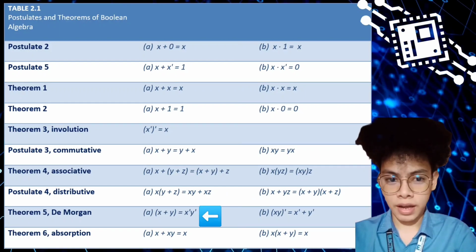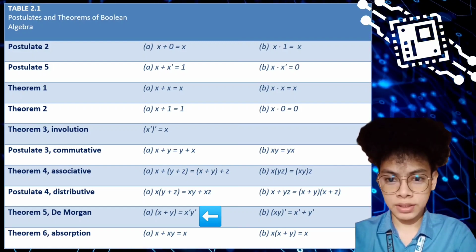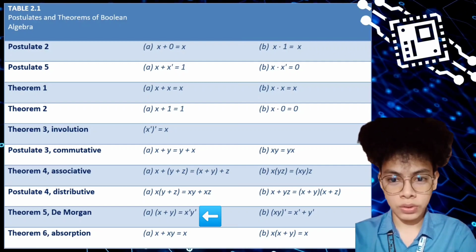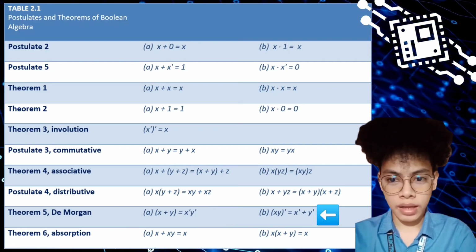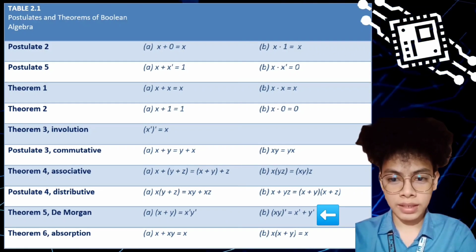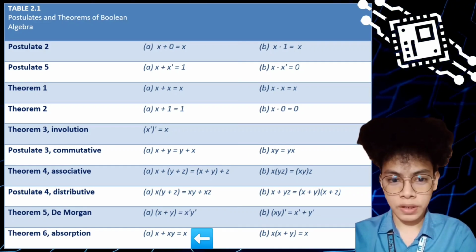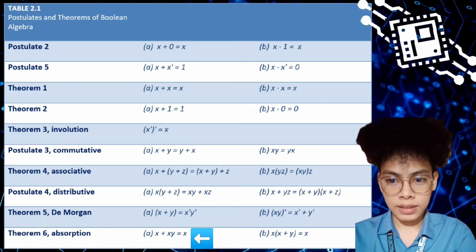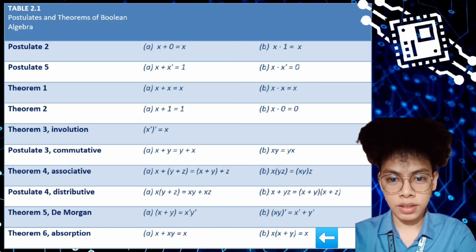Theorem 5, De Morgan. In this theorem, two separate terms is the same as the two terms inverted. The quantity x plus y prime is equal to x prime y prime. The quantity xy prime is equal to x prime plus y prime. Theorem 6, absorption, x plus xy is equal to x. x times the quantity x plus y is equal to x.